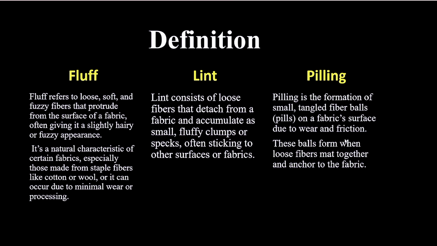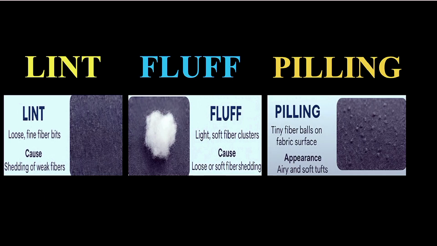These balls form when loose fibers mat together and adhere to the fabric. So we have very clearly defined fluff, lint and pilling. In previous slides there are the examples or appearance patterns of lint and fluff, and the last is pilling.